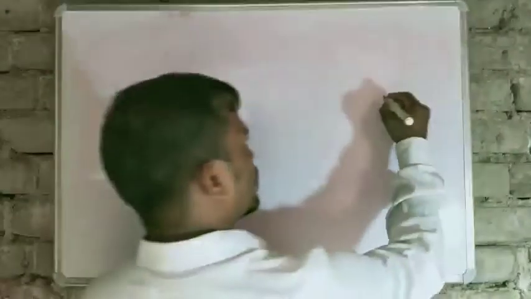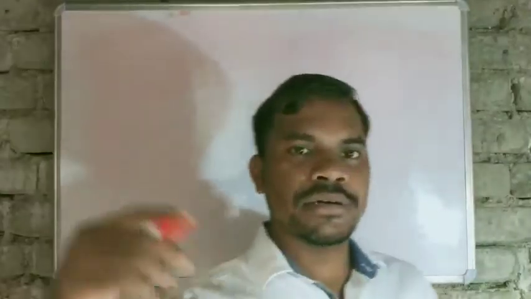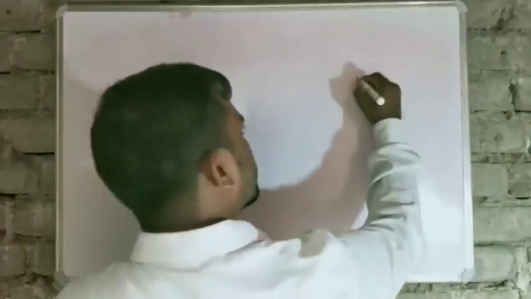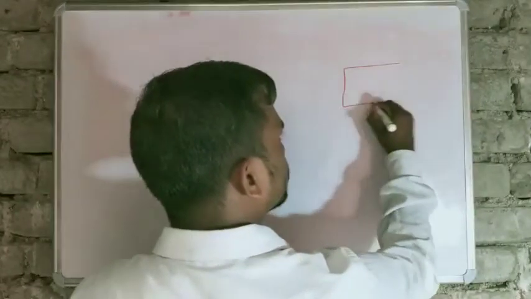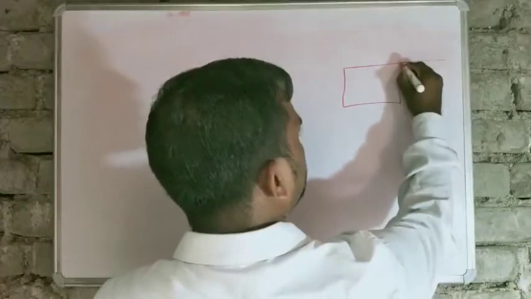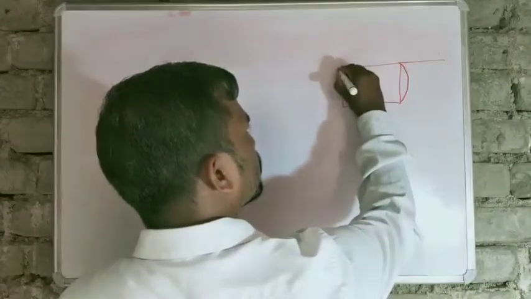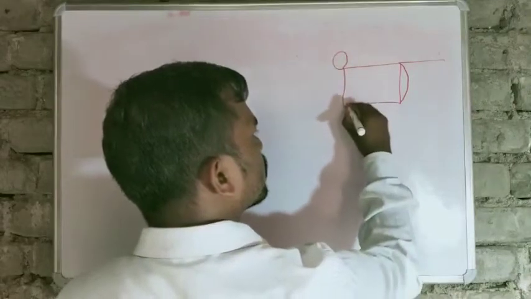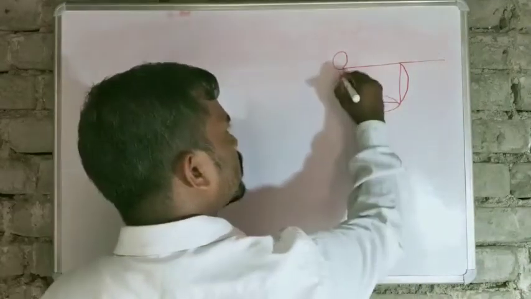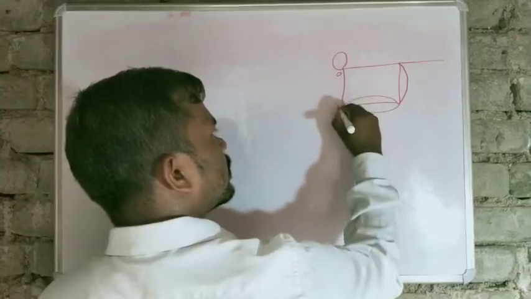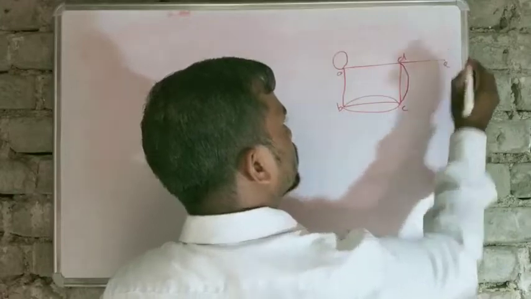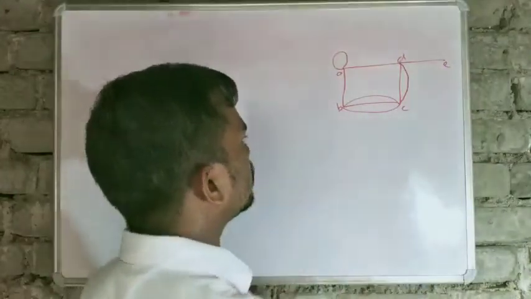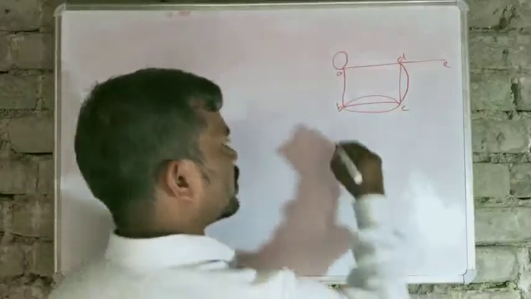In my last class, we already studied how to find the degree of a vertex. Suppose this is a graph with vertices A, B, C, D, and E. What is the degree of A?